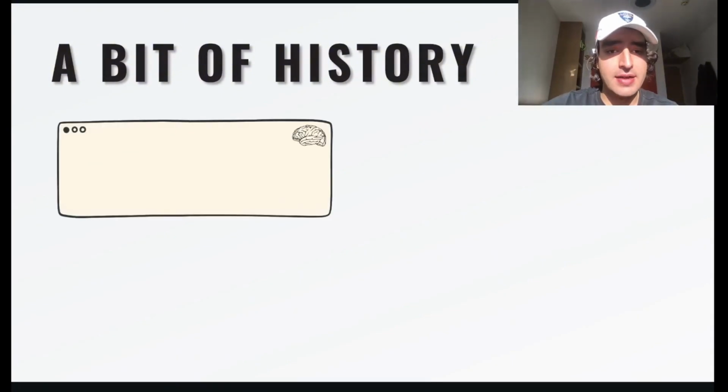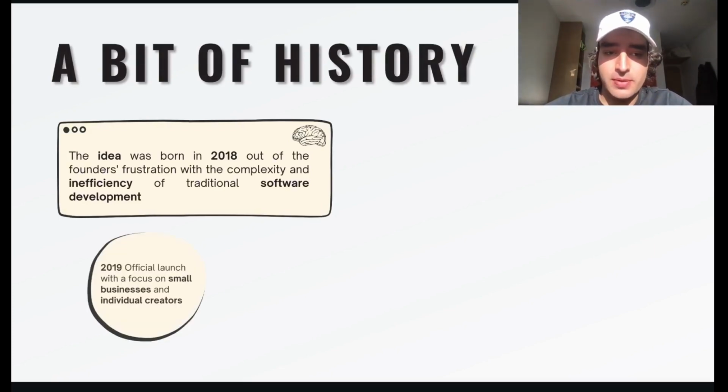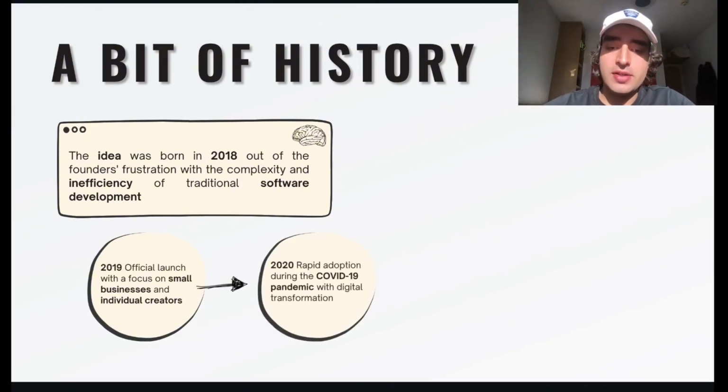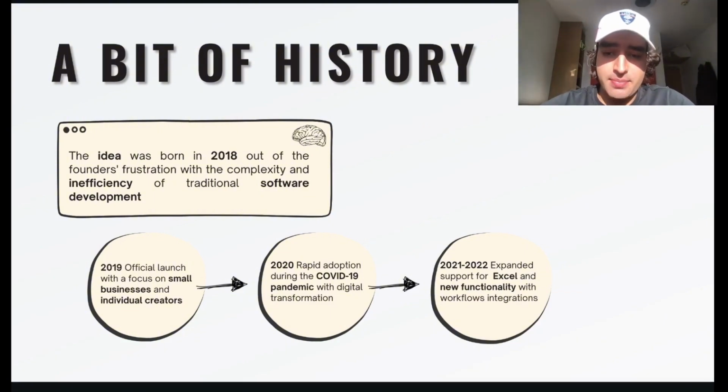Let's find out a bit of the history of Glide. Its idea was born in 2018 from the frustration of the founders with the complexity and inefficiency of traditional software development. In 2019, the official launch with small businesses and individual creators. Then, during the COVID-19 pandemic, it expanded very rapidly in 2020. And during 2021 and 2022, new features were added to the app, including the availability of Excel and connecting spreadsheets directly to the app.